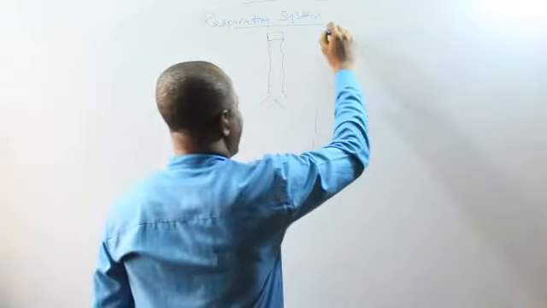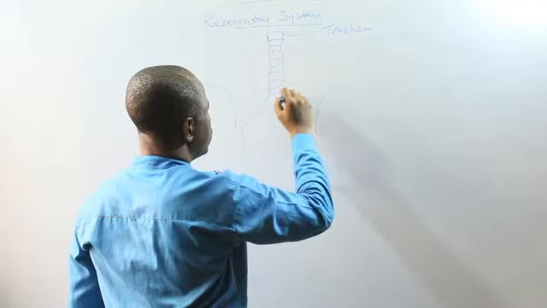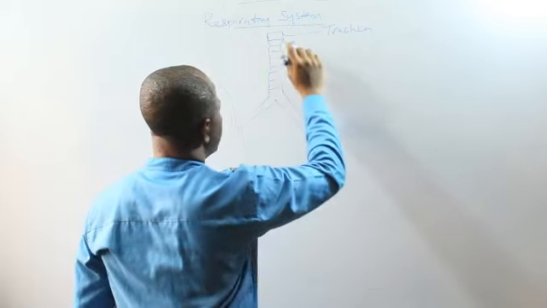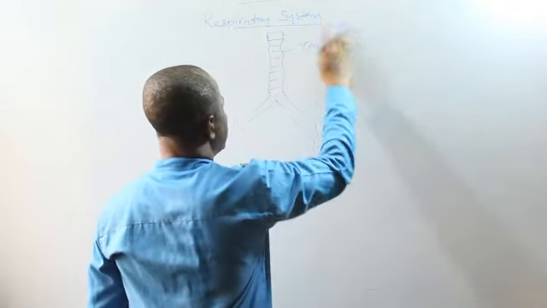Now, this is called the trachea. Then we call this one the glottis.